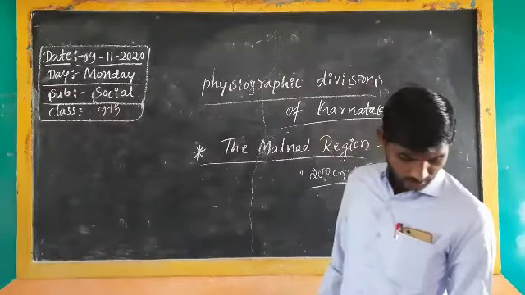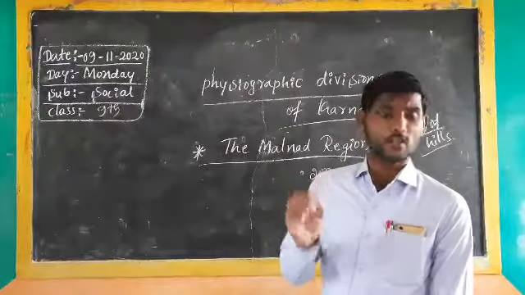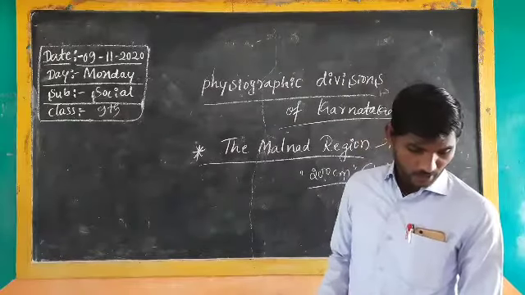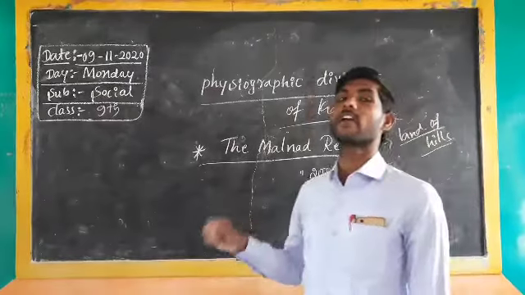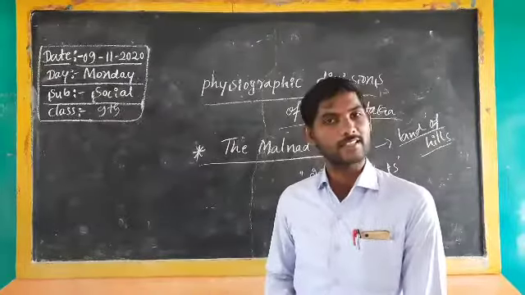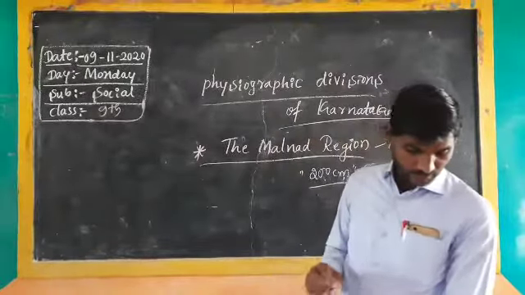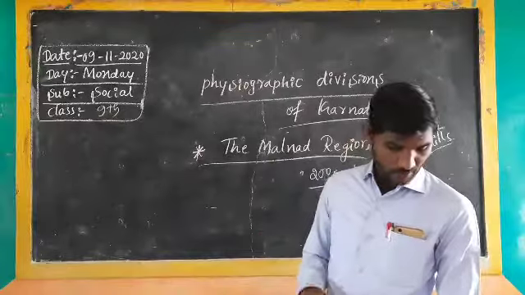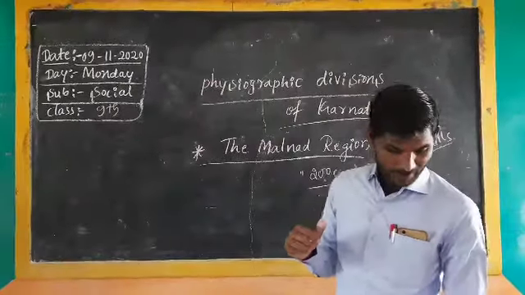First, coffee is grown widely in Chikmagalur, so it is called the land of coffee. Chikmagalur district we have to consider as the land of coffee. Why? Because coffee is grown widely in Chikmagaluru district.